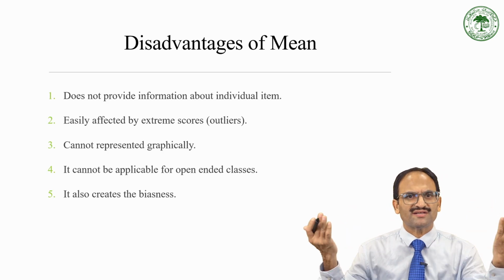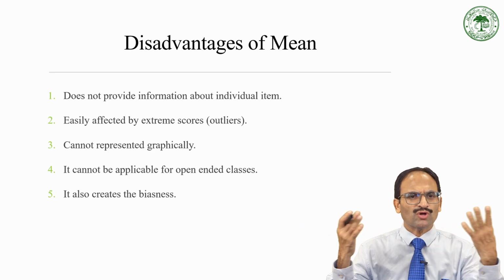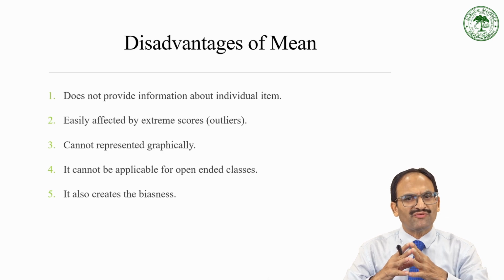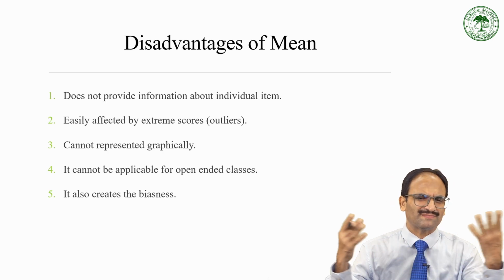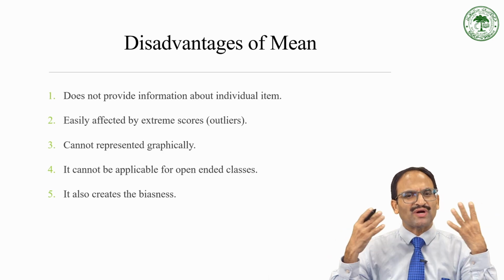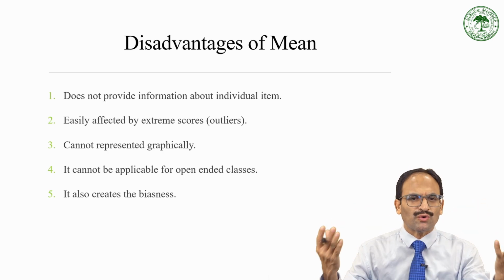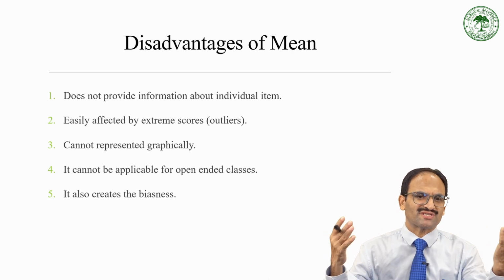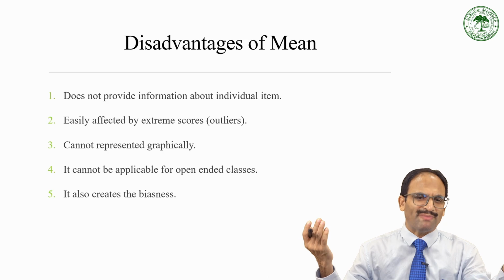This is the third disadvantage. The fourth disadvantage is that it cannot be applied for open-ended classes. Usually when the data is numerical, when the data is quantifiable, only in that situation can the mean be used. And finally, sometimes it creates bias.